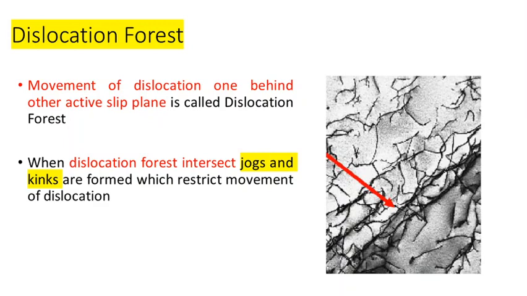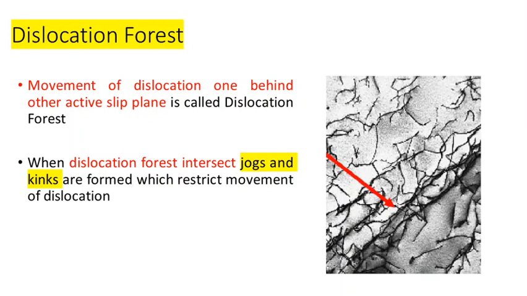Next comes the concept of the dislocation forest. Don't confuse this with the Frank-Read dislocation sources. It is different from the dislocation forest. So a dislocation forest actually means a group of dislocations, or a number of dislocations, which are moving one behind another over the actual slip planes. We will be having a group of dislocations, that's why it is called the dislocation forest, moving one behind another along the active slip planes, along the slip directions.